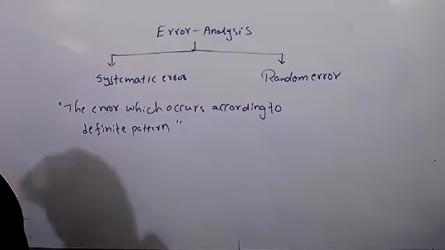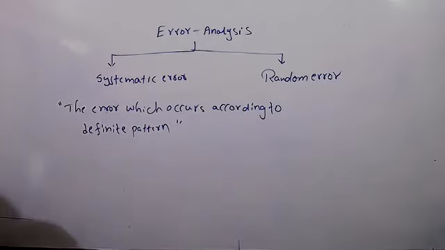Again, systematic errors are three types.